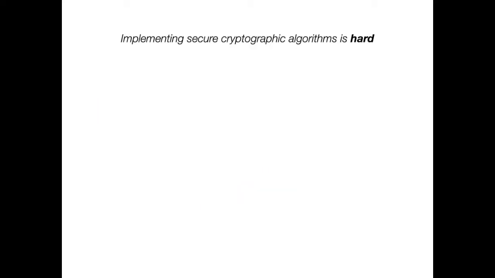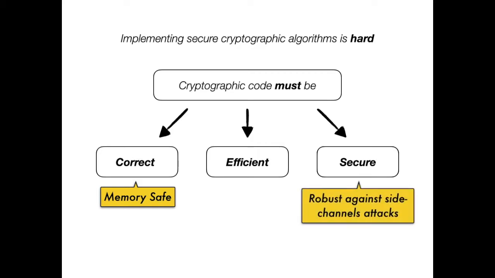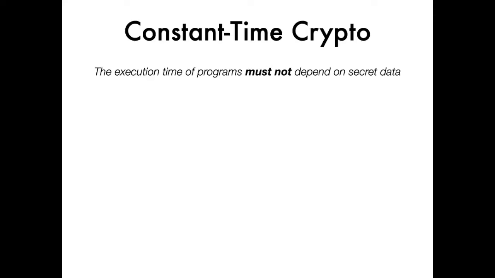Implementing secure cryptographic algorithms is hard. The code must not only be functionally correct, memory safe, and efficient. It must also avoid divulging secrets indirectly through side channels like control flow, memory access patterns, or execution time. Cryptographic code that has these features is said to be constant time.